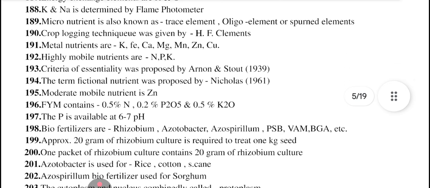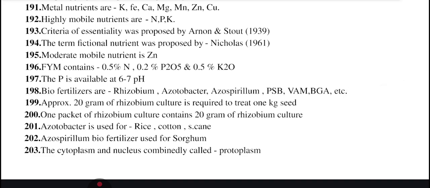FYM or farmyard manure contains 0.5% nitrogen, 0.2% P2O5 and 0.5% K2O. Means nitrogen, phosphorus, potassium content is given in farmyard manure. P is available at 6 to 7 pH. Biofertilizers are rhizobium, azotobacter, azospirillum, PSB, VAM, BGA, etc. Approximately 20 grams of rhizobium culture is required to treat 1 kg seed. One packet of rhizobium culture contains 20 grams of rhizobium culture.